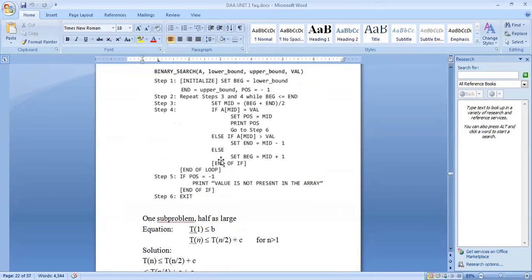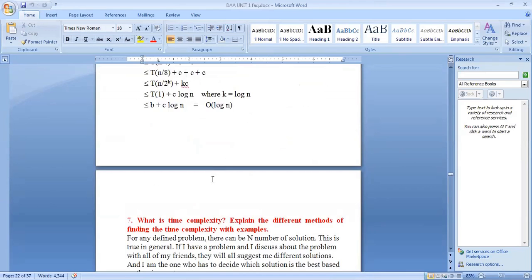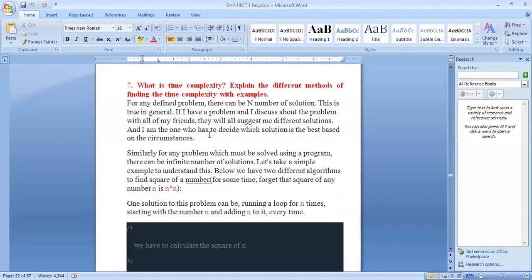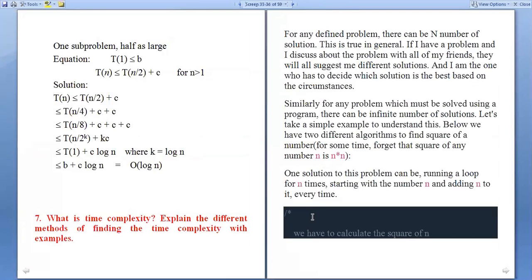So I already explained the recursive algorithm for binary search and the time complexity of the binary search algorithm. Now, what is time complexity? Explain the different methods of finding the time complexity with examples. First of all, what is a time complexity? Already you know about time complexity. That is, time complexity means how much amount of time is required for running an algorithm.